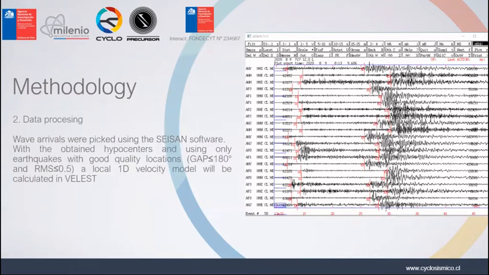The data obtained was processed using Seismic. Here you can see a screenshot of the software and of the picking process. To improve the earthquake locations, a local velocity model will be calculated using the Velest software.